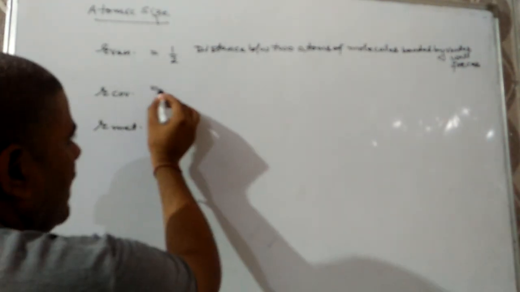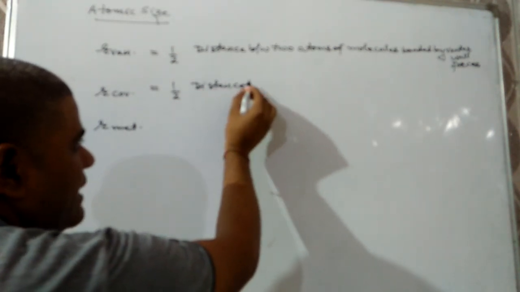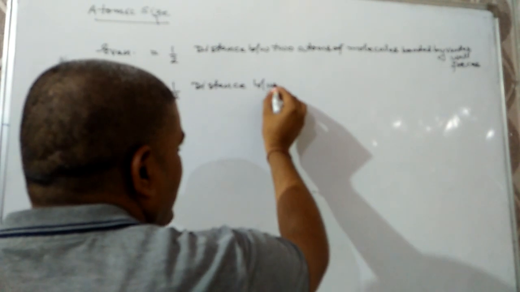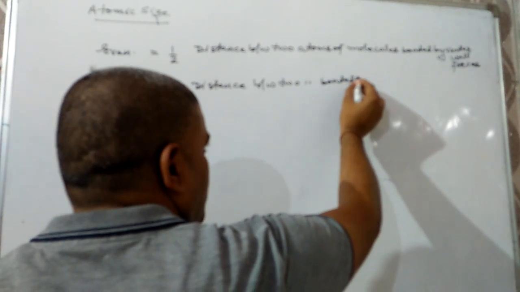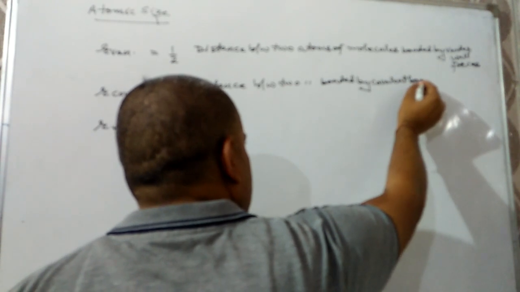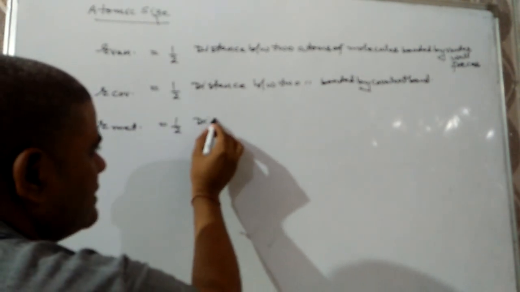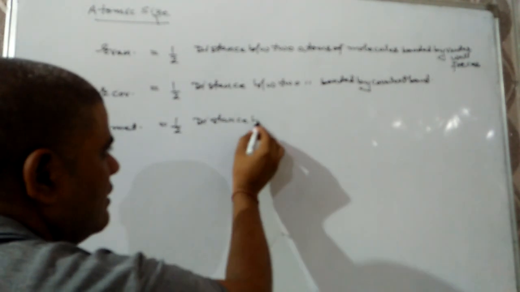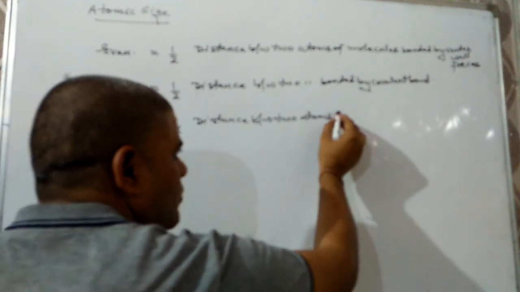Next is covalent radius. Covalent radius means the average distance between two atoms bonded by covalent bond. And the last one is metallic radius. It may be defined as the average distance between two atoms bonded by metallic bond.